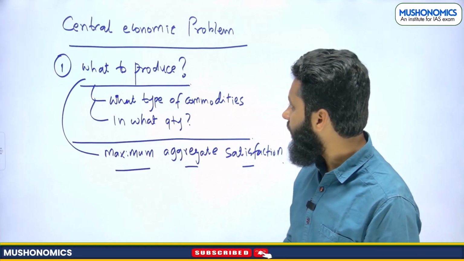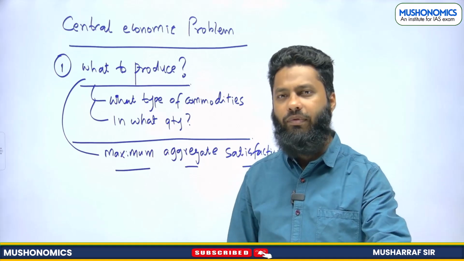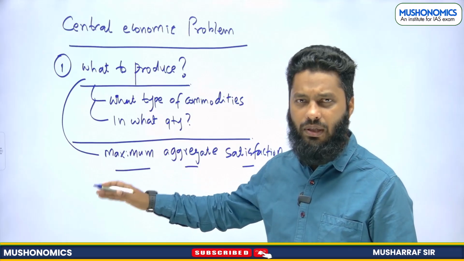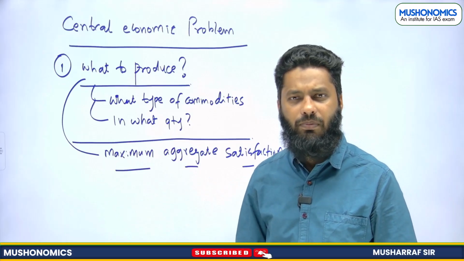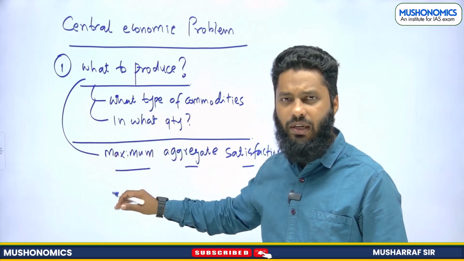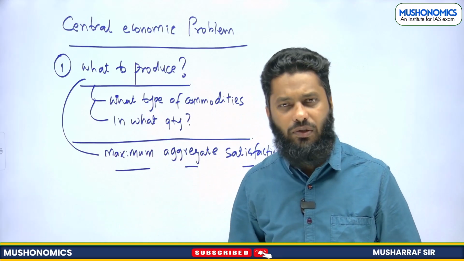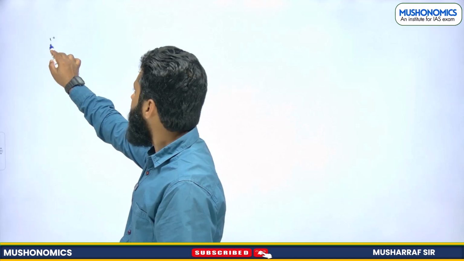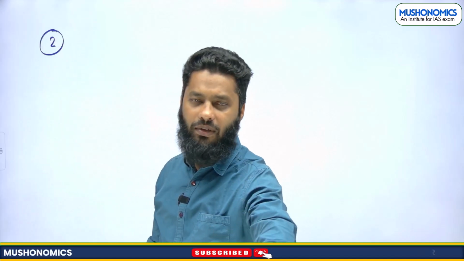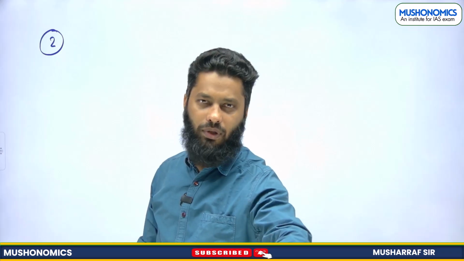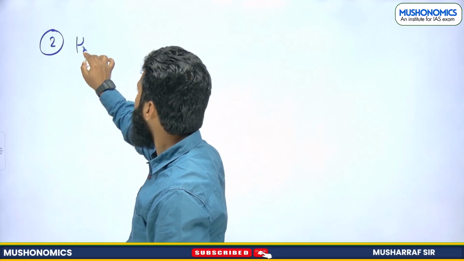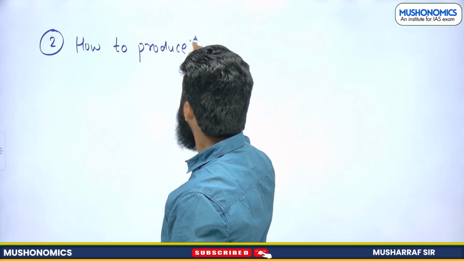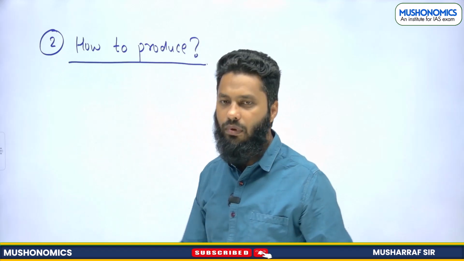Now second question. Now you have decided what combination of commodities you will be producing. We will talk more about this when we will be talking about the production possibility curve, etc. But I hope this question is clear, and what should be our guiding light, that is also clear. Now second question is about, now you have decided what type of commodities and in what quantity. Now you have to decide how to produce. How to produce. When we say how to produce, what do we mean by this?